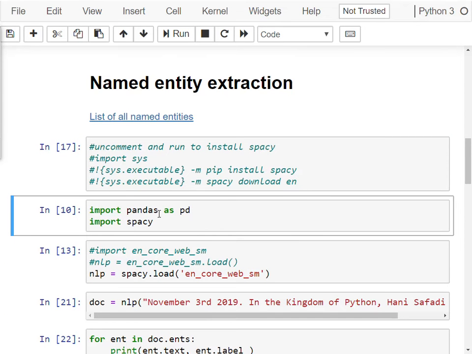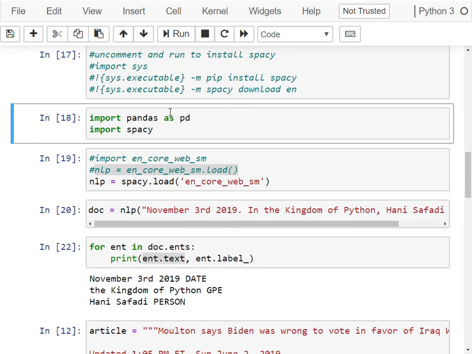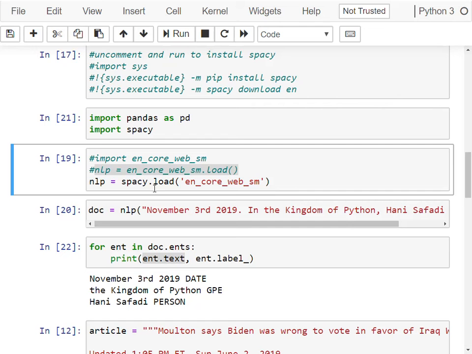Next, we need to import the package. Once we load the package, the next step is to load the language model. There are two ways of loading the language model, either by calling the function load from spaCy, or by importing a package that corresponds to the language model and calling the function load. Both of them do the same job.